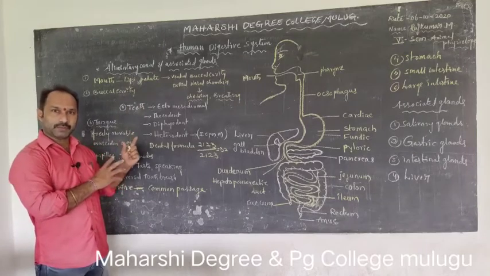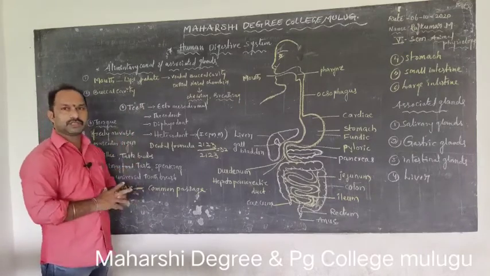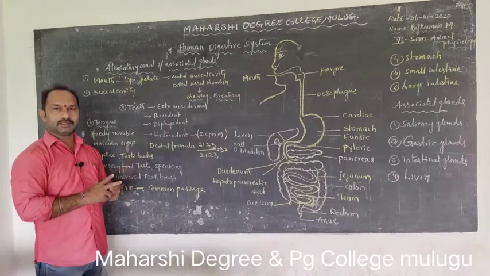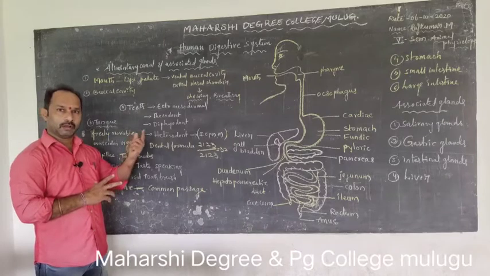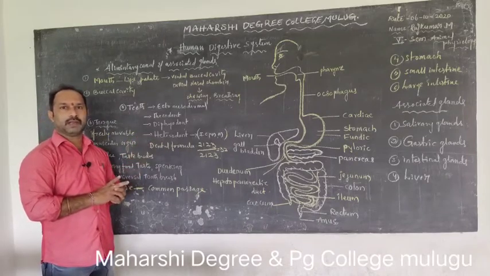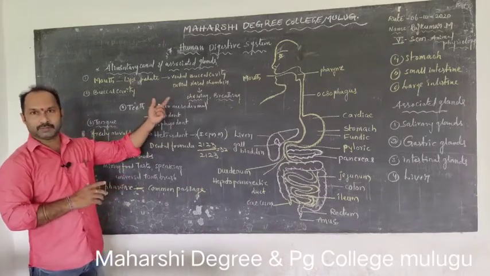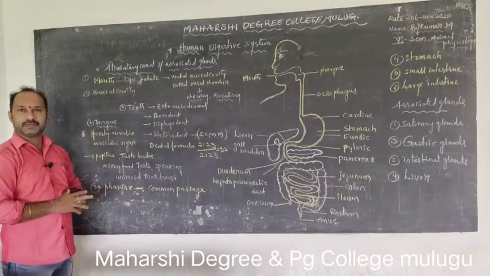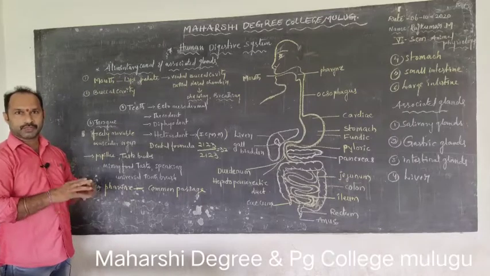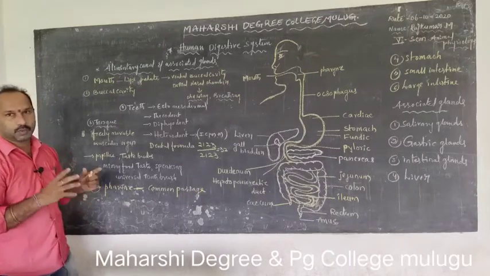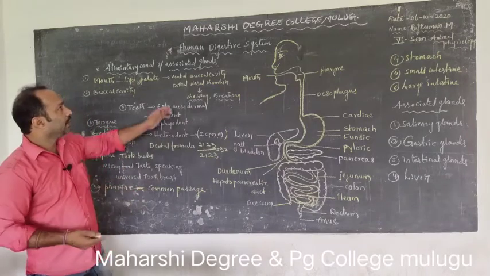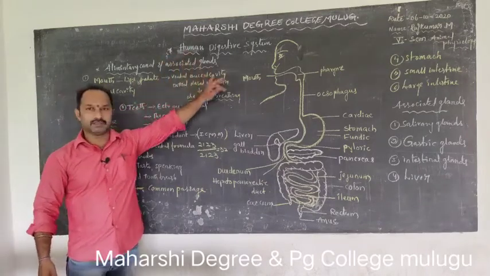These complex food materials are converted into simple molecules, amino acids, sugars and lipids. These simple molecules are transmitted into the blood, and they give energy. This process is called digestion. So today we are discussing the human digestive system.